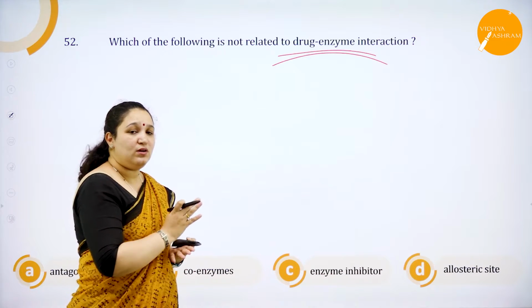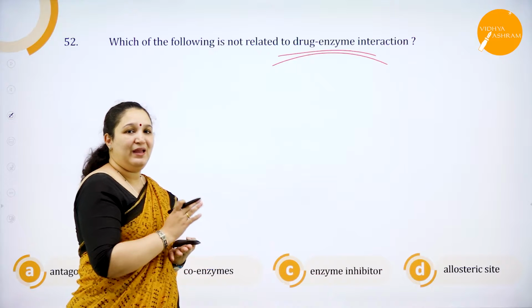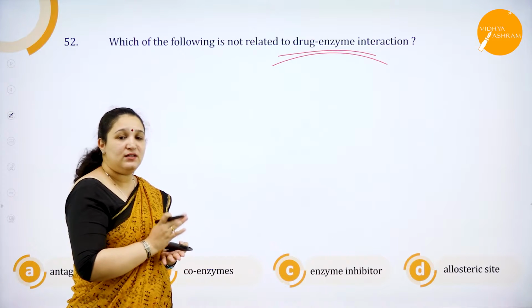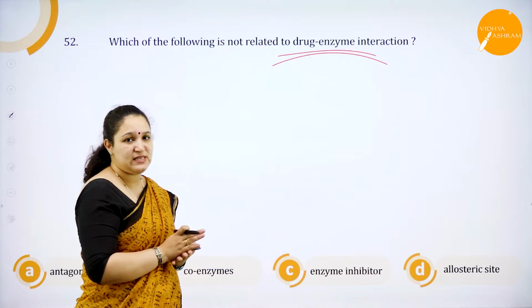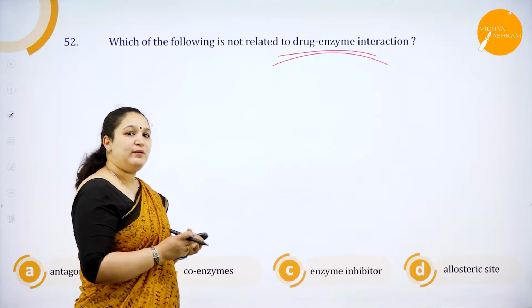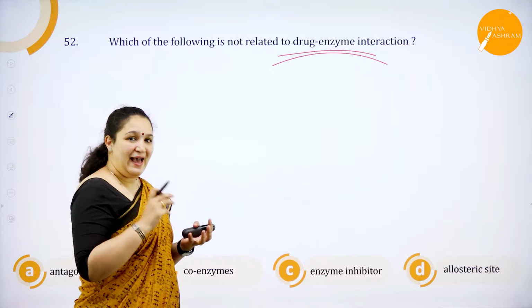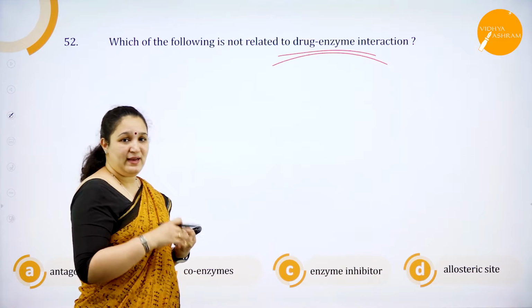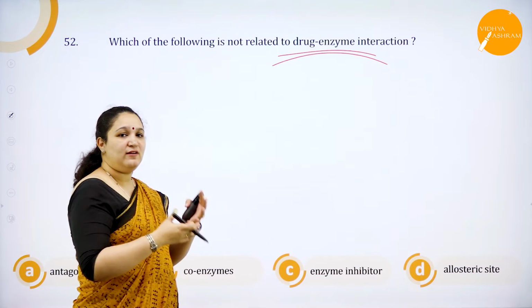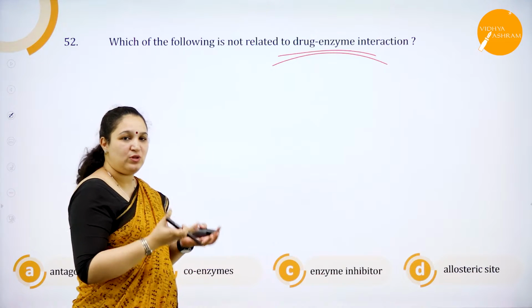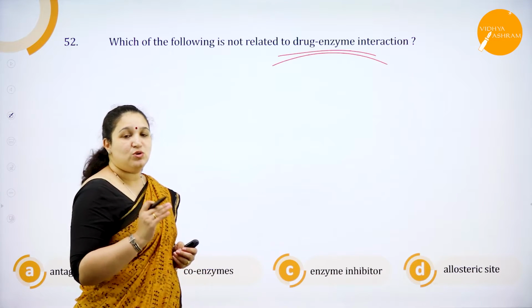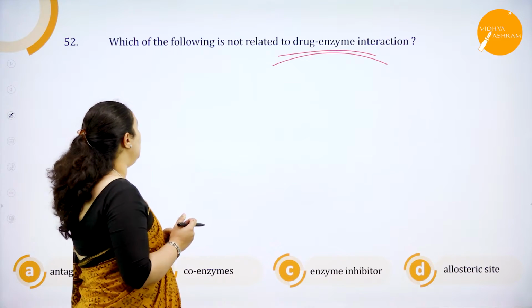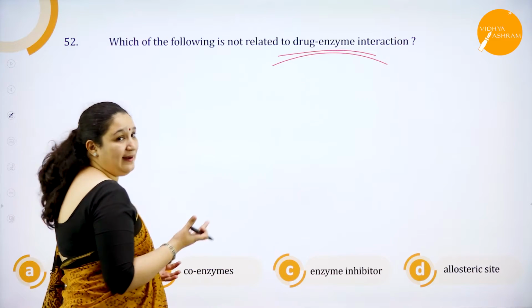The drug usually acts as an inhibitor of enzymes. It can either bind itself at the allosteric site or the active site, and will not allow the substrate to come and get attached to the enzyme, so that the product will not be formed. So they are asking which of the following is not related.